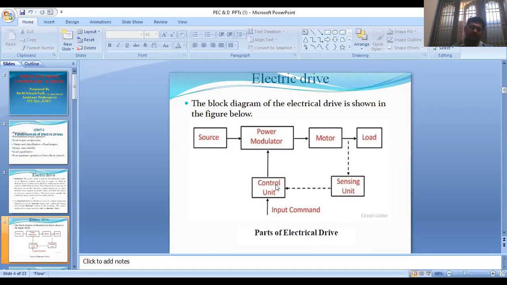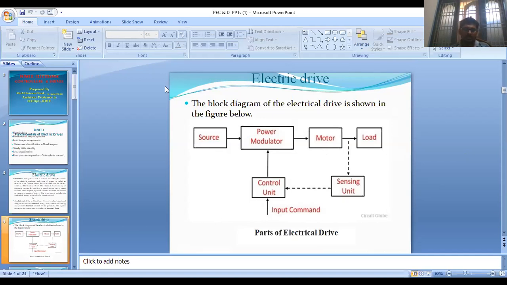The power modulator is nothing but a power electronic converter. The function of this power electronic converter is to convert the energy into the form required by the motor. For example, if it is a DC motor, then for controlling the DC motor speed, we want to supply a variable voltage.